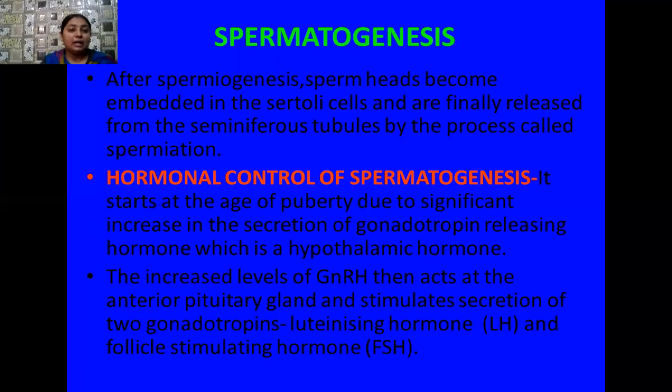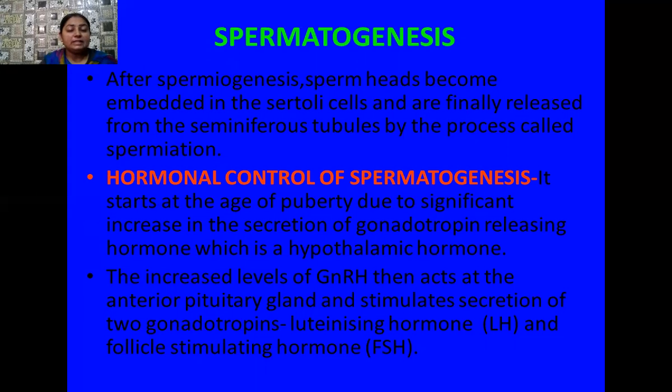Now have a look over the hormonal control of spermatogenesis. So what happens when the male reaches the stage of puberty? Then significant changes take place in the male body, because at this stage there are so many hormonal changes. At the stage of puberty, there is a significant increase in the secretion of gonadotropin releasing hormone, and this is a hypothalamic hormone.